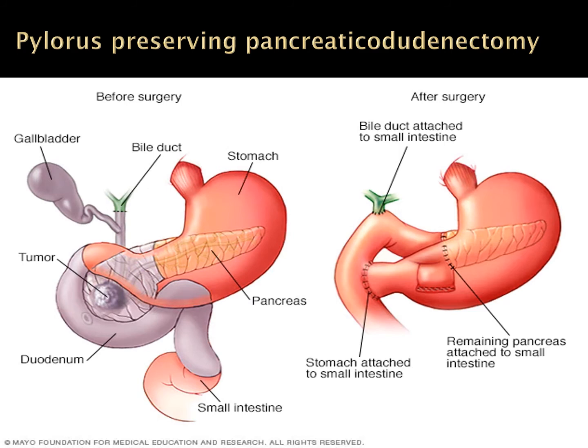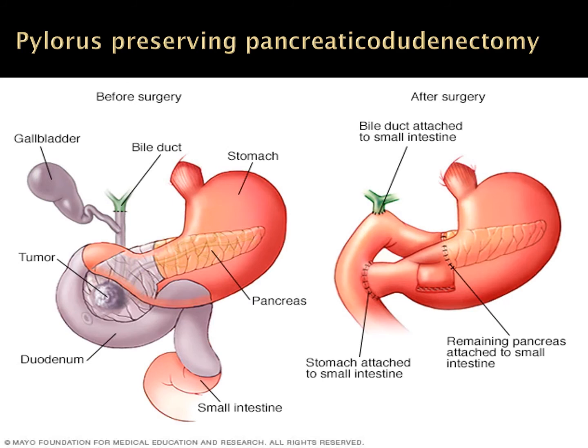So what would be left behind would be part of CBD, tail and some part of body of the pancreas, and the whole of the stomach plus pylorus. Then these would be anastomosed with the jejunum. The first anastomosis will be with the remaining pancreas and the jejunum.